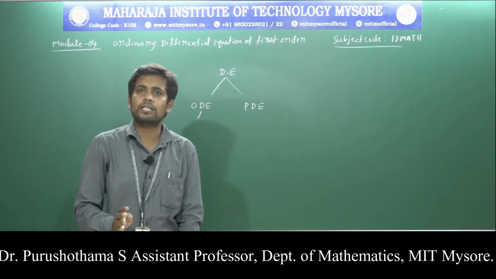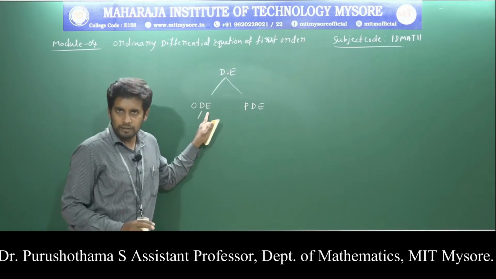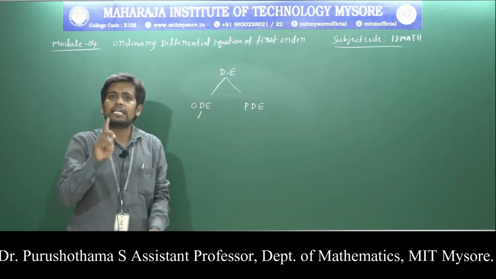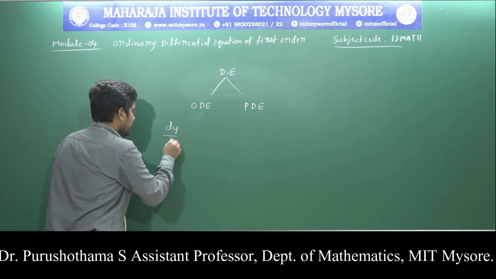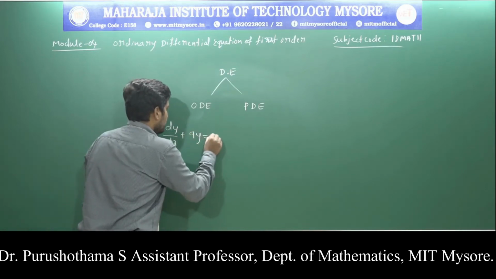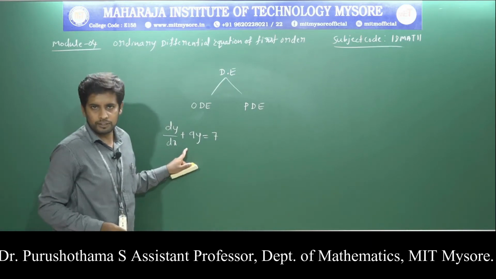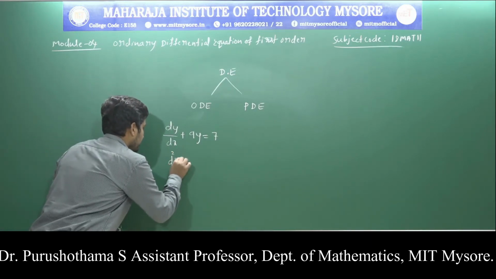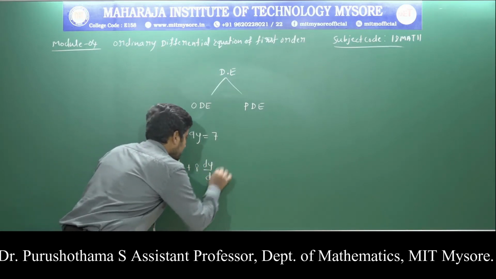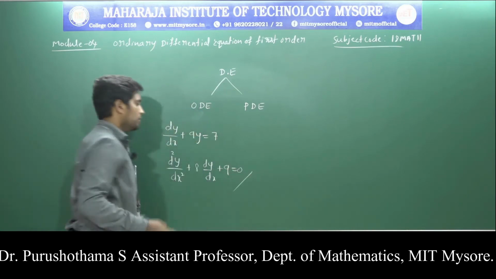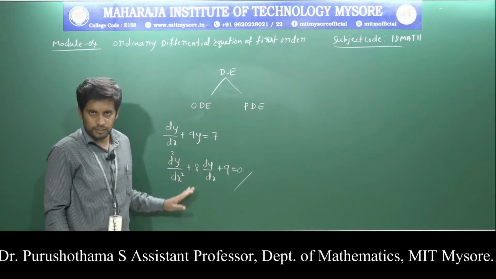An ordinary differential equation is an equation involving the derivative of a dependent variable with respect to a single independent variable. For example, dy by dx plus 9 into y is equal to 7. This is an example of an ordinary differential equation. d square y divided by dx square plus 8 into dy by dx plus 9 is equal to 0. This is another example of an ordinary differential equation.